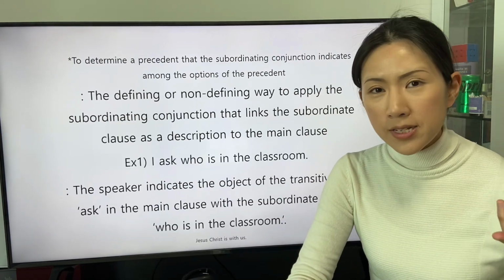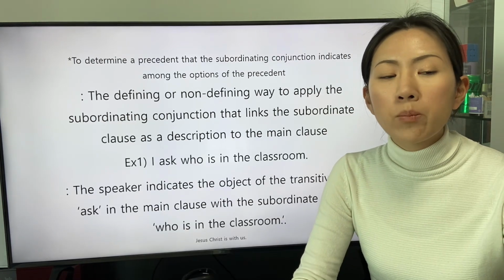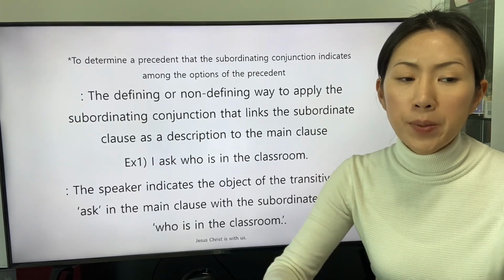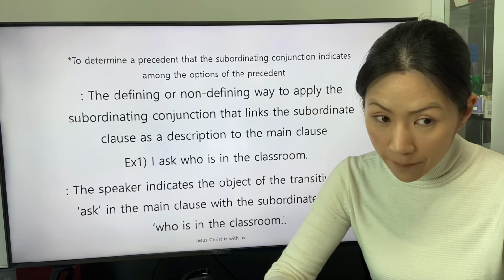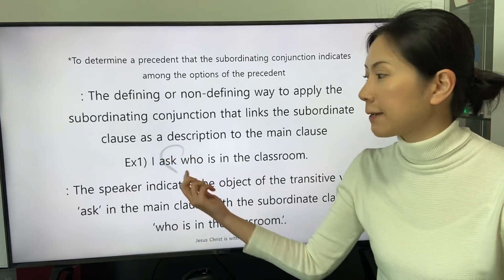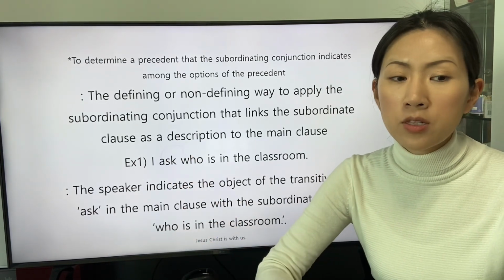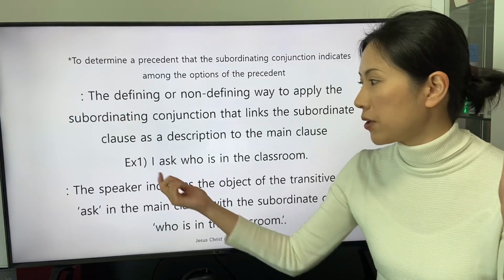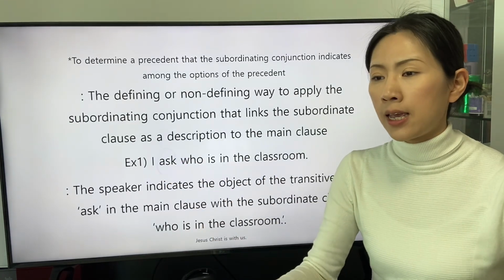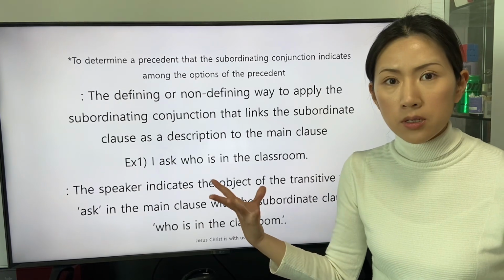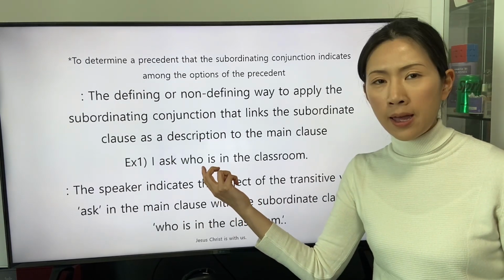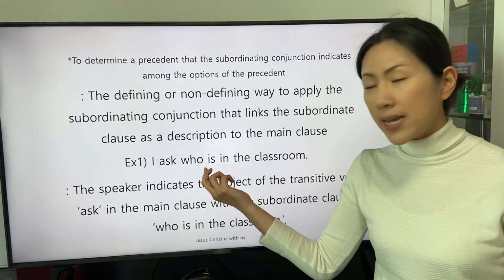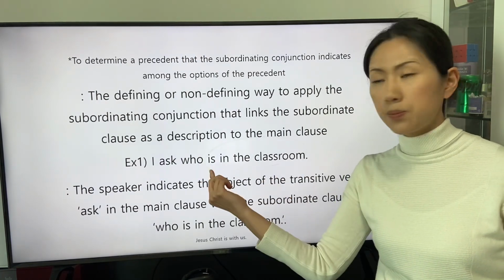The first example is this. I ask, who is in the classroom? The speaker indicates the object of the transitive verb ask in the main clause with the subordinate clause, who is in the classroom. The object of the transitive verb ask is described by the be verb. The predicate is in the classroom.